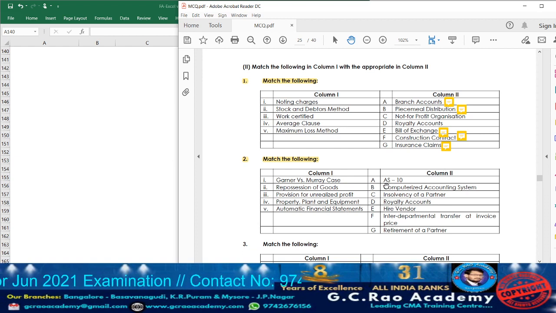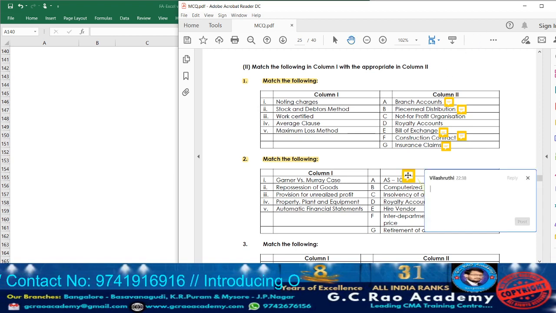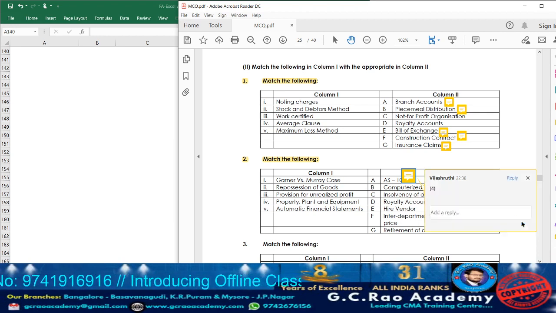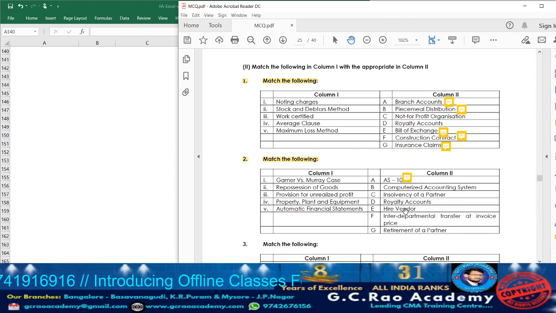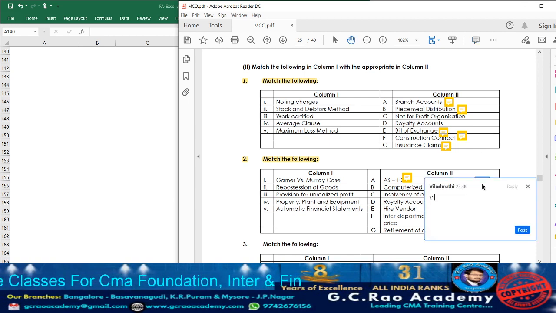So now let us match. Let us study column 2, AS10. AS10 I used already. Where? Point number 4, property, plant and equipment. So beside AS10, take down point 4. Okay. Next we have computerized accounting system. Automatic financial statements will be prepared with the help of computerized accounting system. So write down point number 5 here.